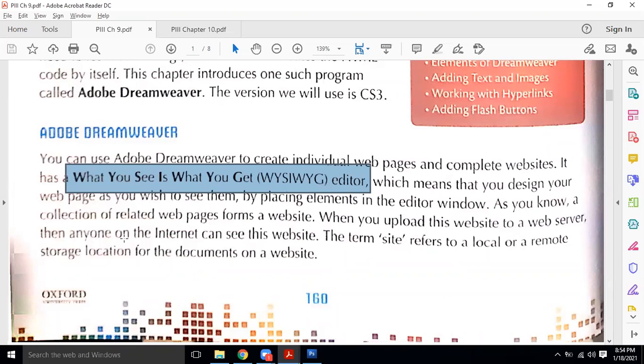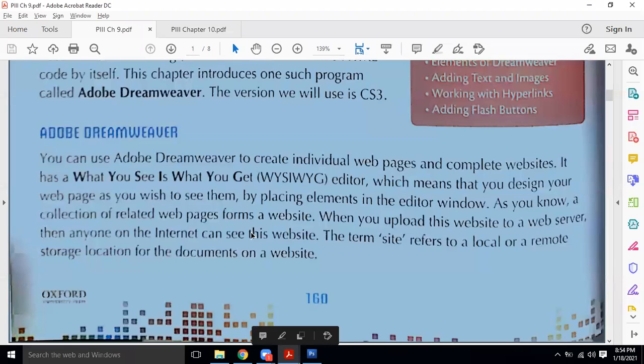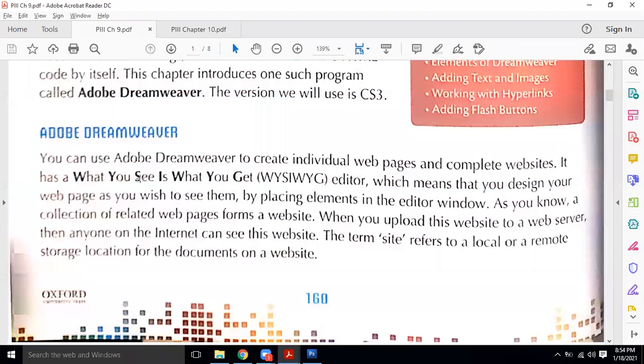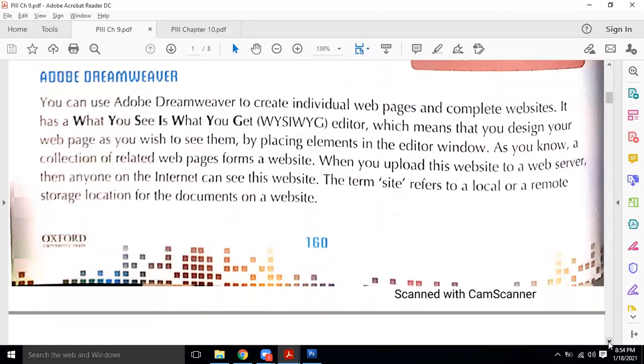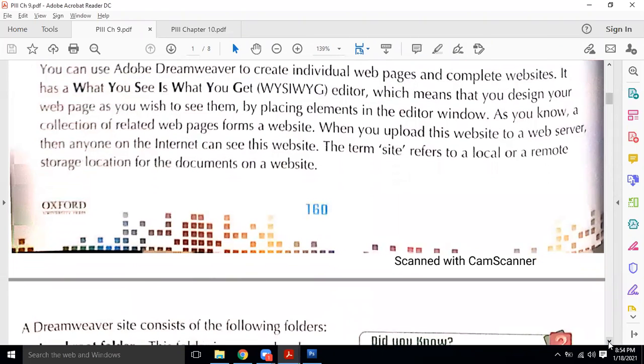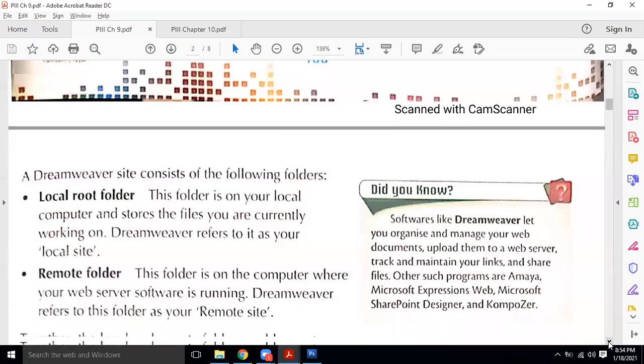Whatever you apply will be displayed. It will give you the output as it is. So it means what you see is what you get. There are some other software as well, but Dreamweaver is the famous one that we normally use.